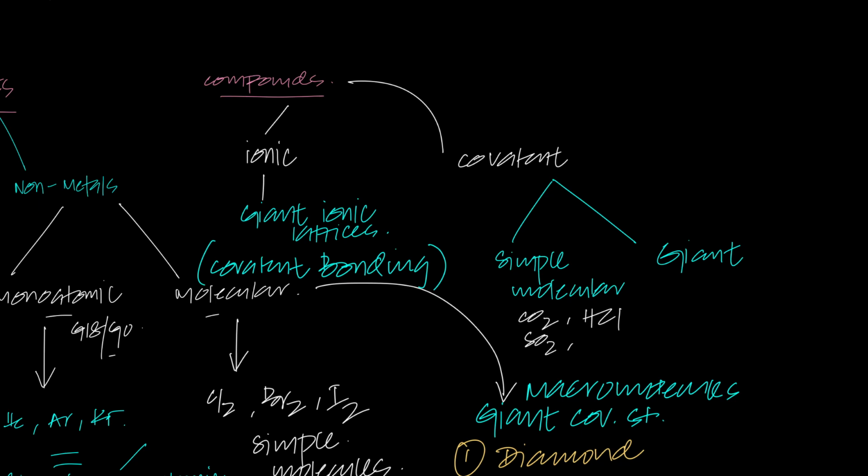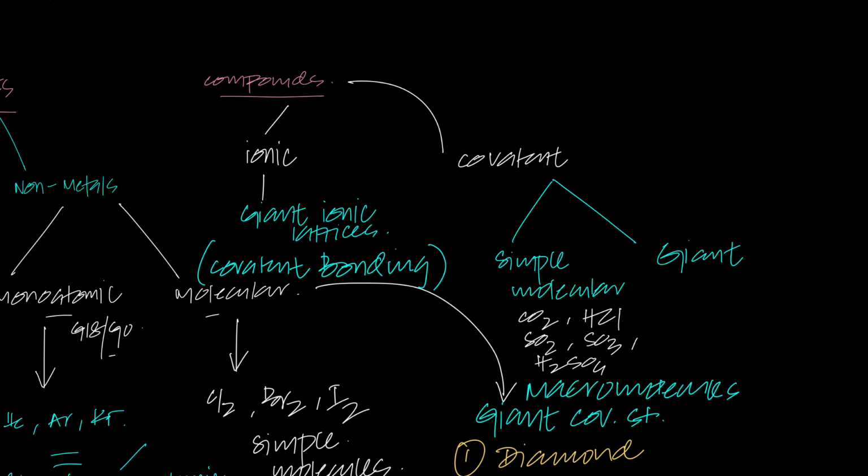SO2, SO3, they are all two elements chemically combined. H2SO4, more than two elements chemically combined. So they're all compounds. You can also call them molecules as well as compounds. Why molecules? Because there's covalent bonding between them. And again, the structure is simple molecular. If you talk about the structure, they have a simple molecular structure.